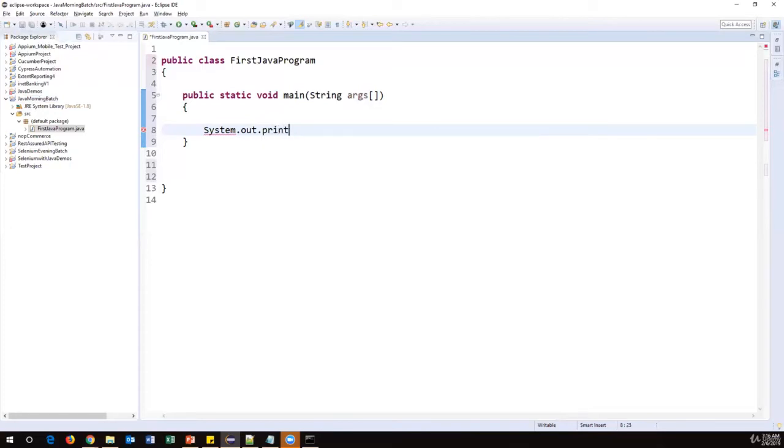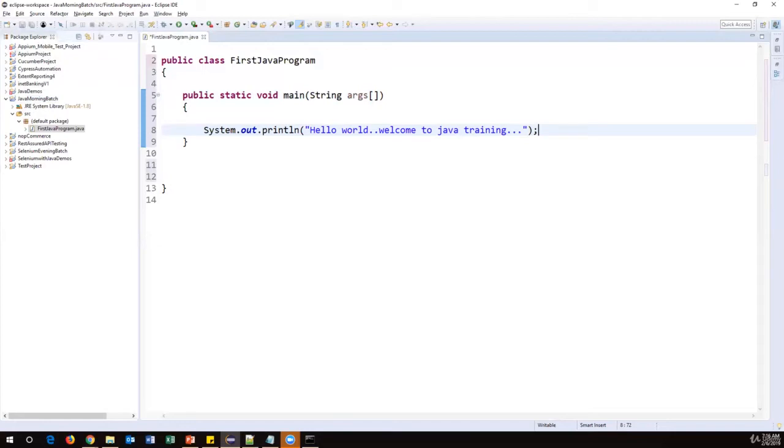So this is a command we have in Java, and in the double quotations, whatever we have written will be printed as an output. So here I'm writing hello world, welcome to Java training. I have just given some text, and every line of the statement will end with the semicolon. So in Java, every line ends with the semicolon.